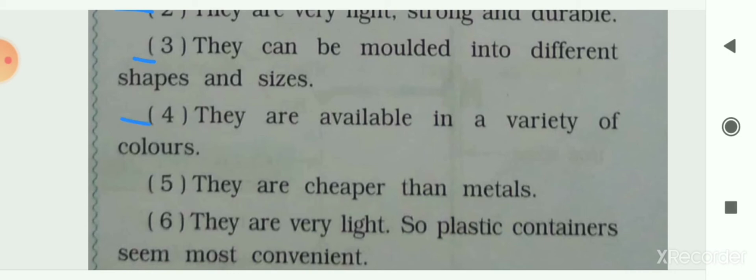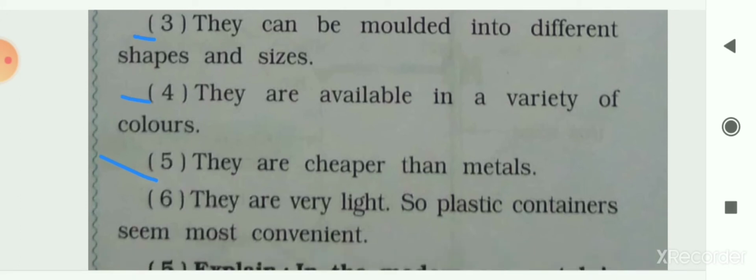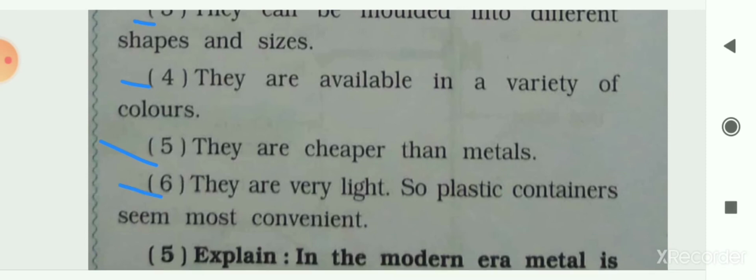The next is they are available in a variety of colors. In all colors the plastics are available. So it is also another property, or you can say an advantage, of plastic. The next is they are cheaper than metal. Their price is lower compared to metal. And the last one is they are very light, so plastic containers seem most convenient and easiest to store food items. Plastic containers are very light in weight, so people are using this kind of container to store food items.